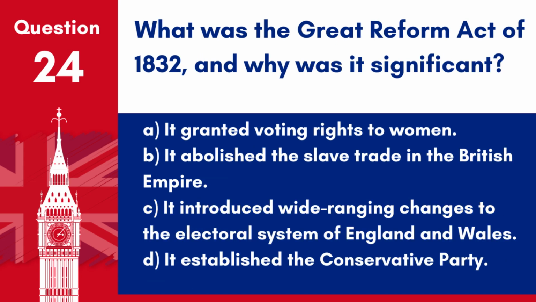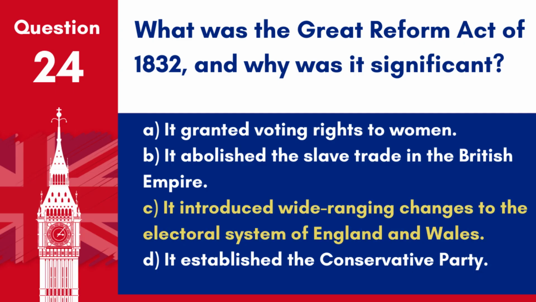Question 24. What was the Great Reform Act of 1832, and why was it significant? A. It granted voting rights to women. B. It abolished the slave trade in the British Empire. C. It introduced wide-ranging changes to the electoral system of England and Wales. D. It established the Conservative Party.